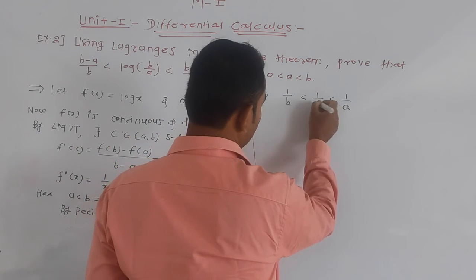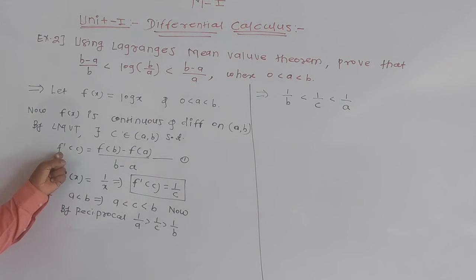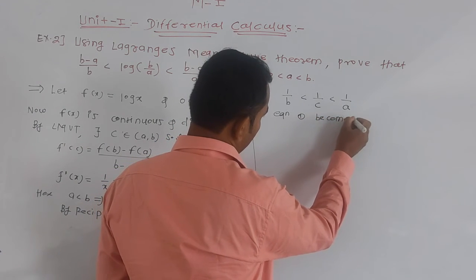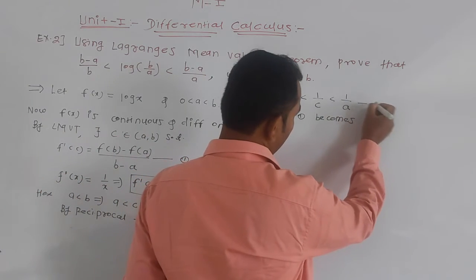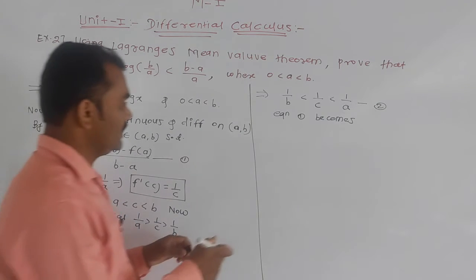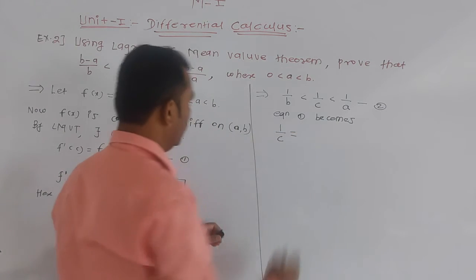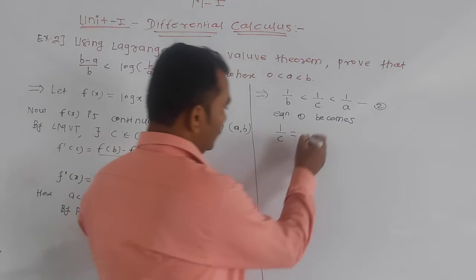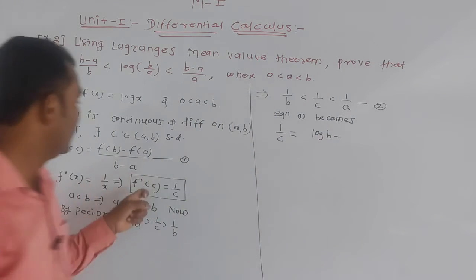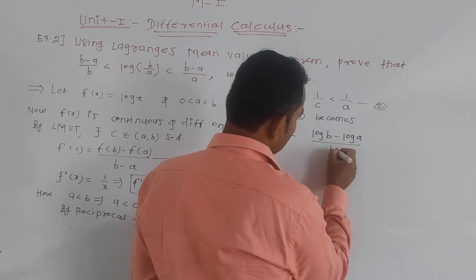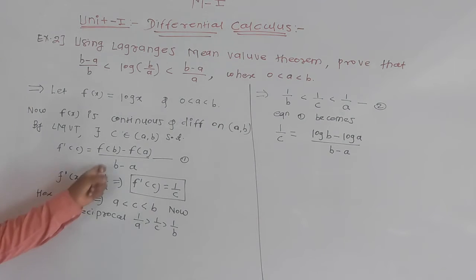Suppose this is your equation 2. Now equation 1 becomes, put the value of f dash of c, which is 1 by c, equal to the value of f of b. f of x is log x, so f of b is log of b minus f of a, which is log of a, divided by b minus a.